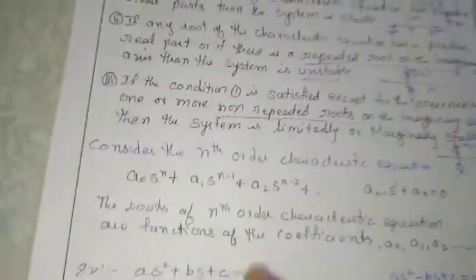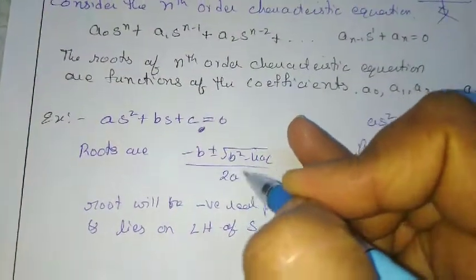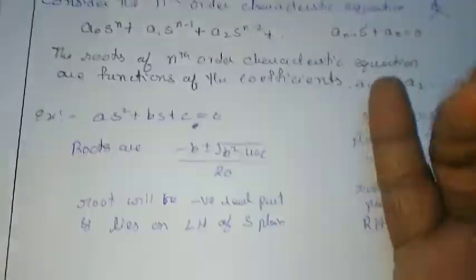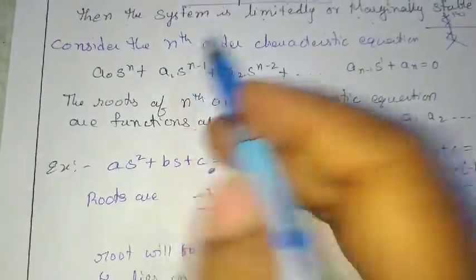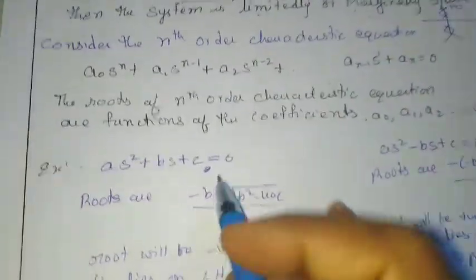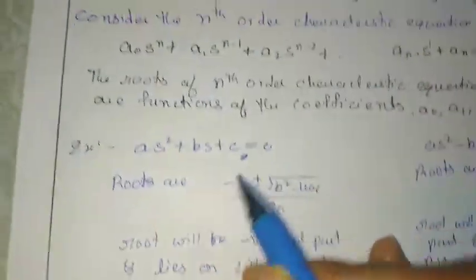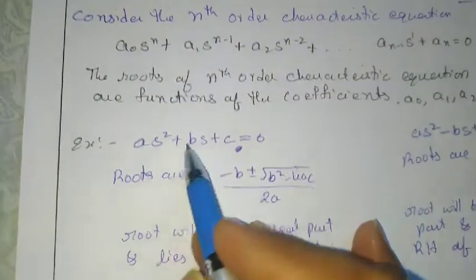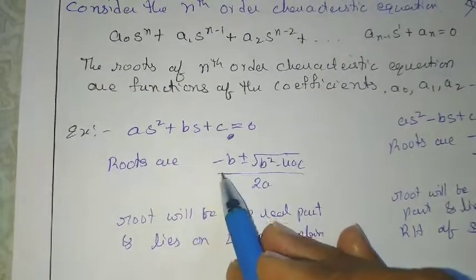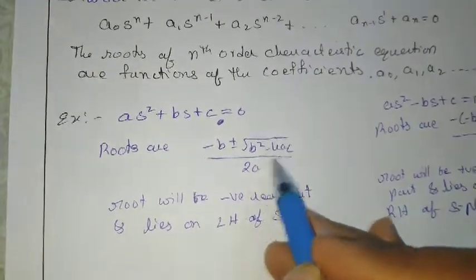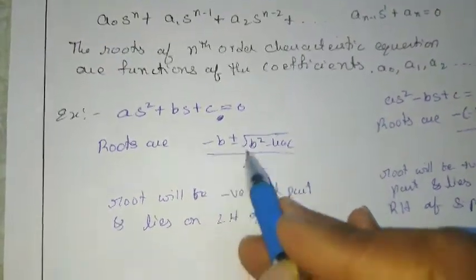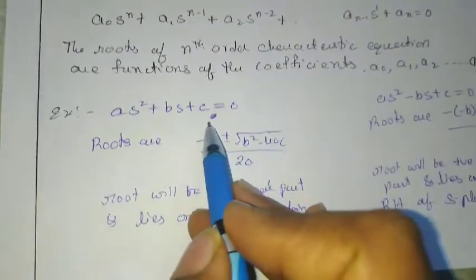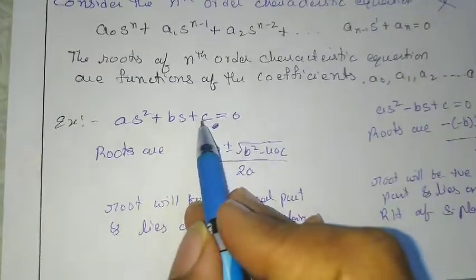To know that, if it is a second order system, we can simply find the roots by the formula minus b plus or minus under root b square minus 4ac by 2a, for a s square plus b s plus c. But if it is higher order, nth order, it is harder. The roots are nothing but functions of the coefficients of the characteristic equation.